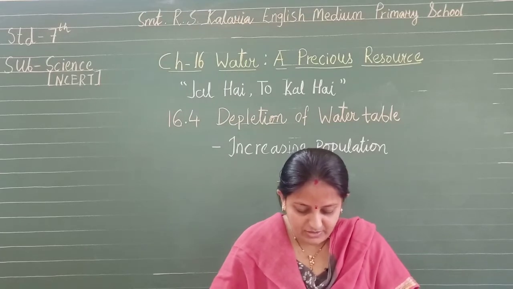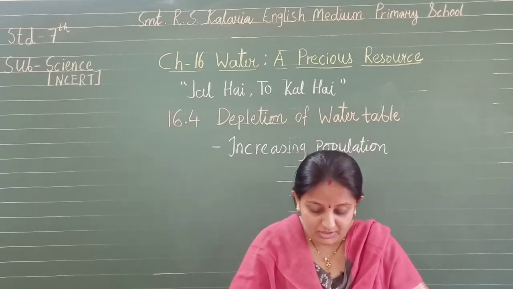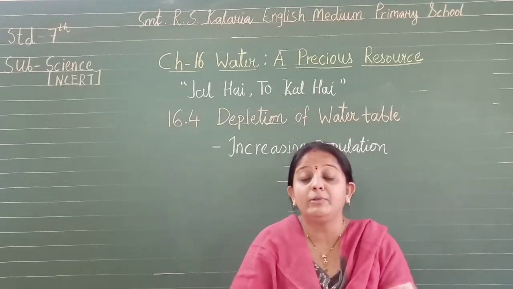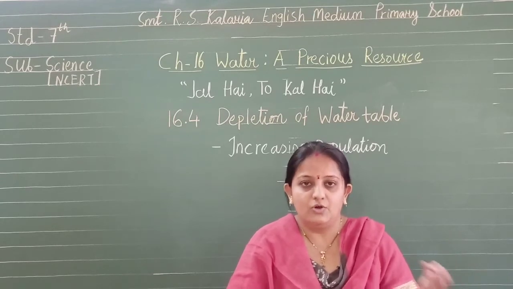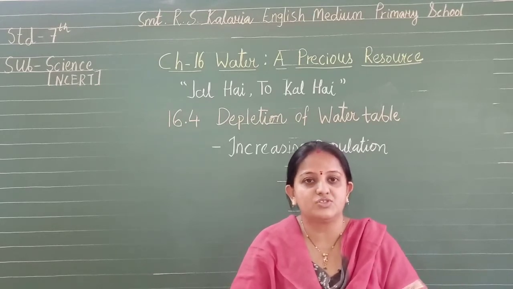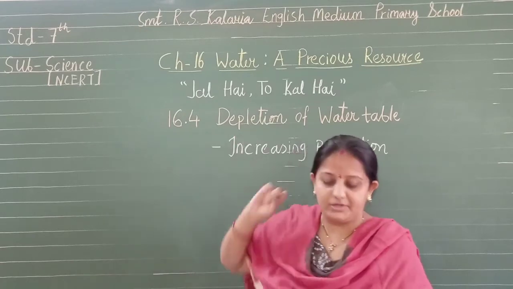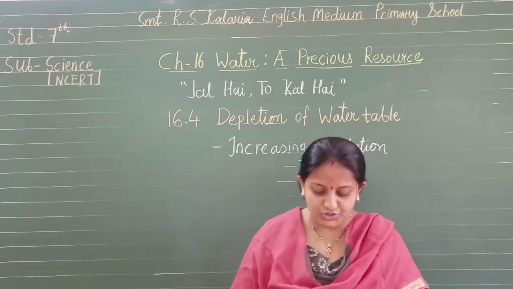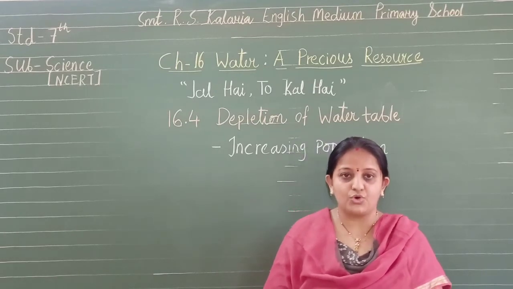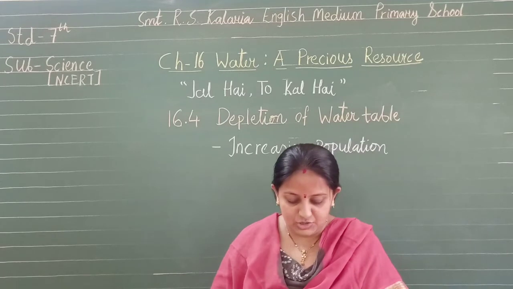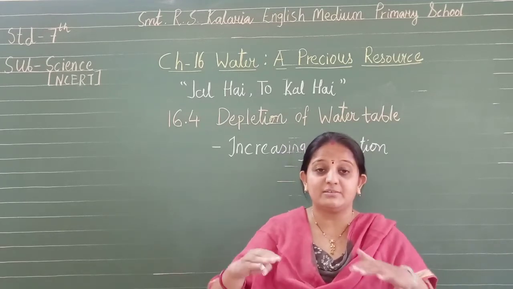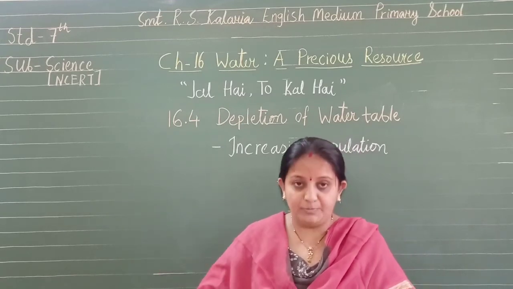Agricultural activities, okay, this water comes from the water table. So we can say scanty rainfall is another factor that may deplete the water table. अगर बारिश ही नहीं होगी तो how it will be replenished, how it is recharged. So we can say that scanty rainfall is also a reason of depletion of water table. Increasing population creates demands for construction of houses, shops, offices, roads, pavements. Okay, this decreases open areas like parks and playgrounds. Park और playground कम होता जाएगा और ये सभी चीज़ें बढ़ती जाएगी as the population increases.